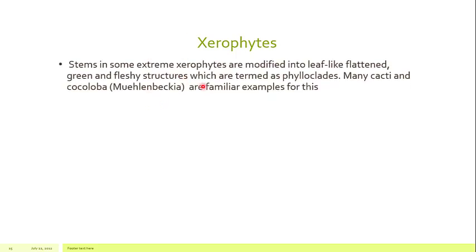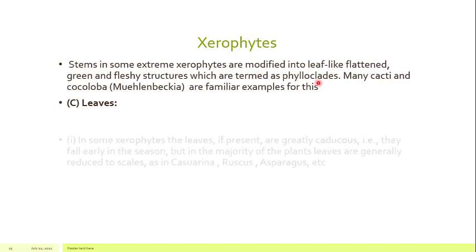So stem in some extreme xerophytes are modified into leaf-like flattened green and fleshy structures which are termed as phylloclades. So there are certain other conditions, there are the phylloclades and cladodes which are like the stem, but they are actually behaving like leaves. So the third adaptation is in the leaves.